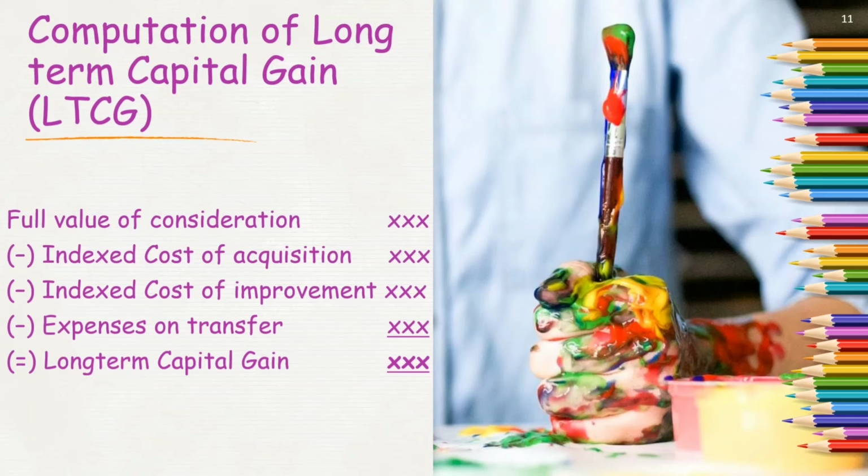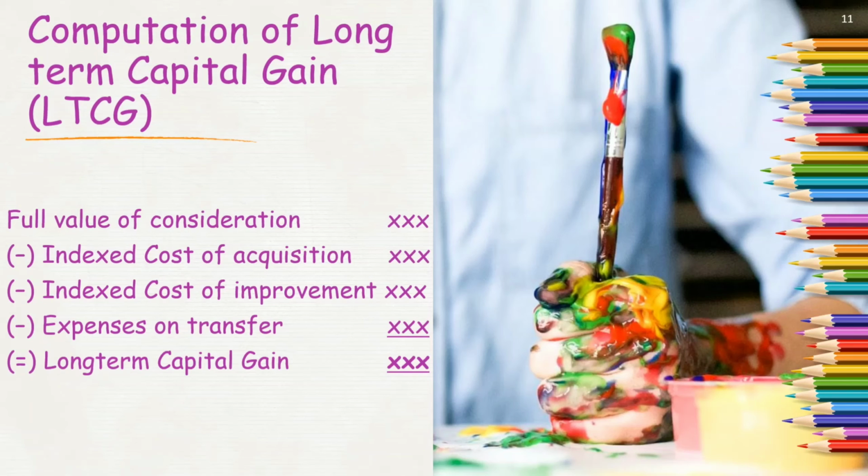So when I transfer the asset, I need to incur some expense which is deducted here. So whatever resultant figure I get will be long-term capital gain. So I repeat, from my sale value of a capital asset, which is termed as the full value of consideration, I deduct my comparable, that is, indexed cost of acquisition and indexed cost of improvement.